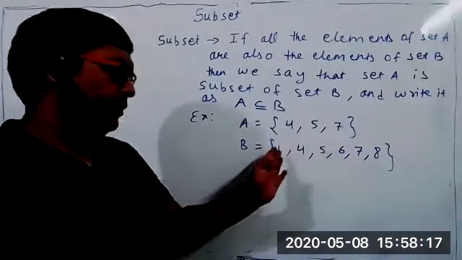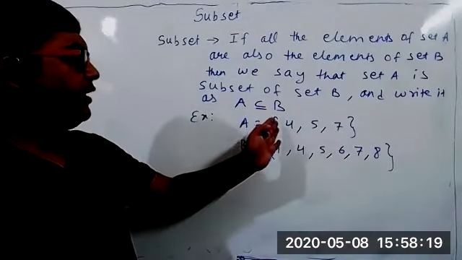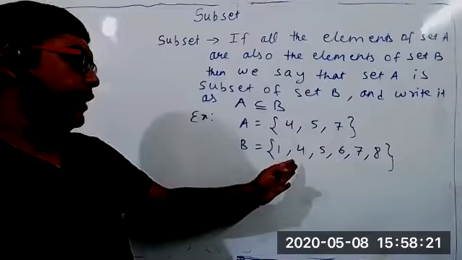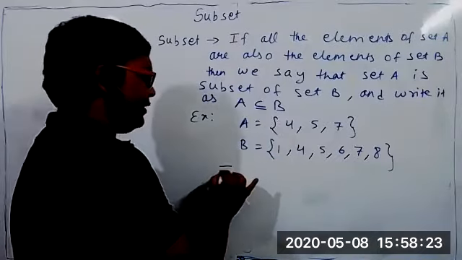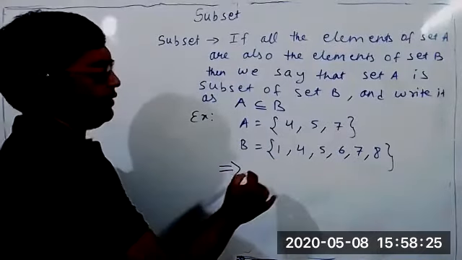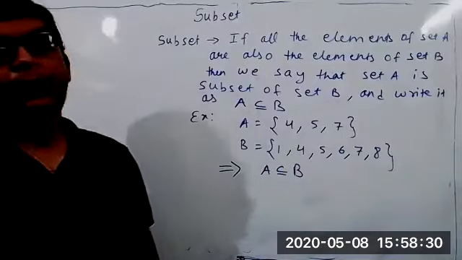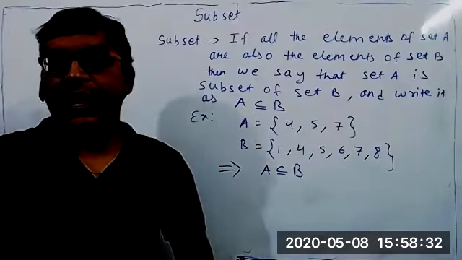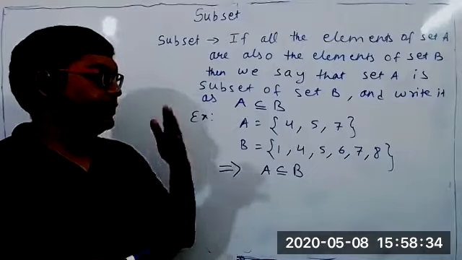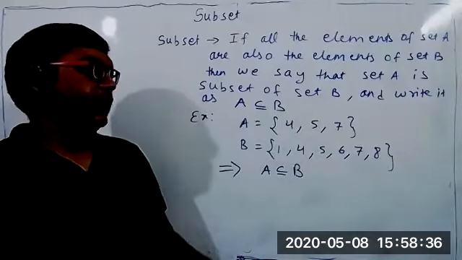Apart from that, other elements are also there. But all the elements of set A are also elements of set B. Then we say, using the symbol of implies, set A is a subset of set B. If all the elements of set A are also present in set B, then we say set A is a subset of set B.